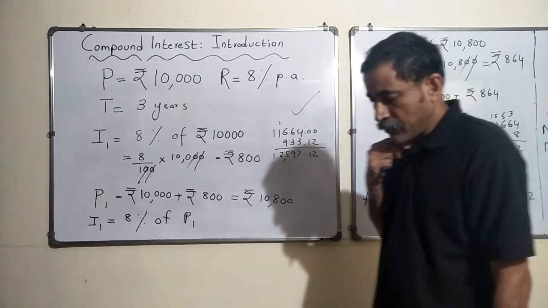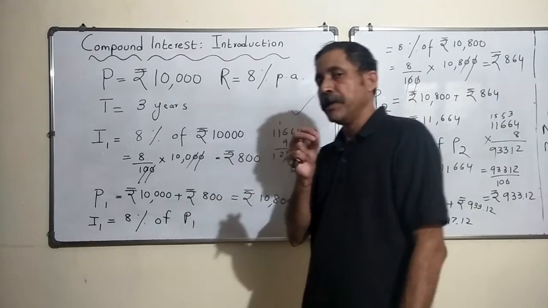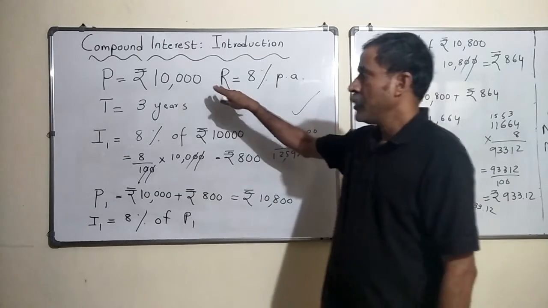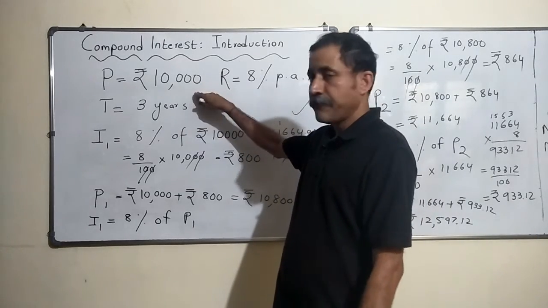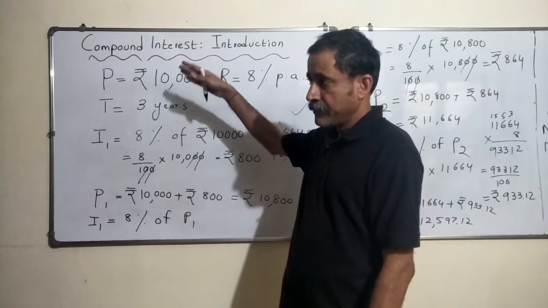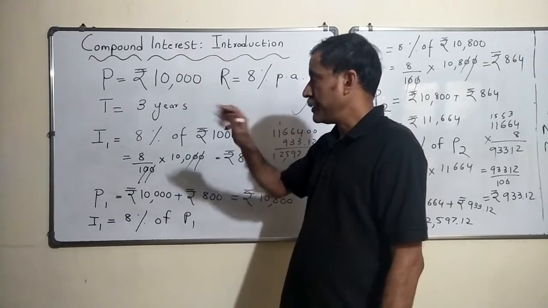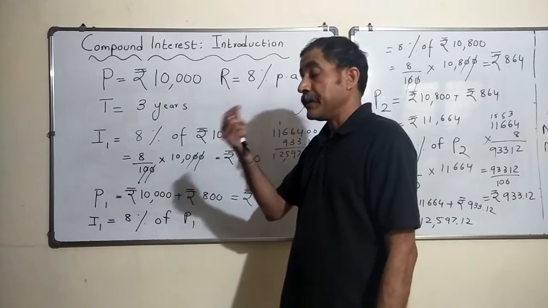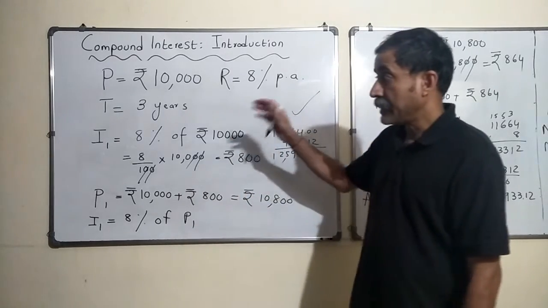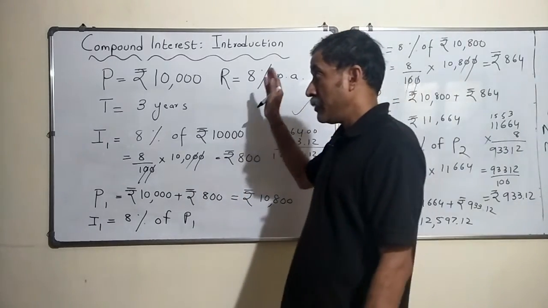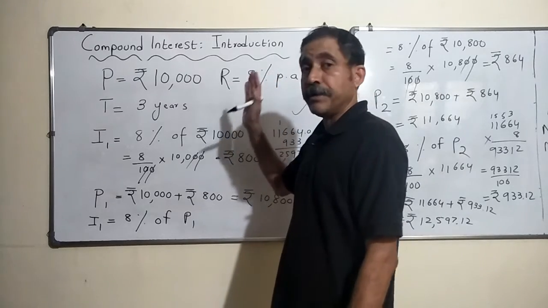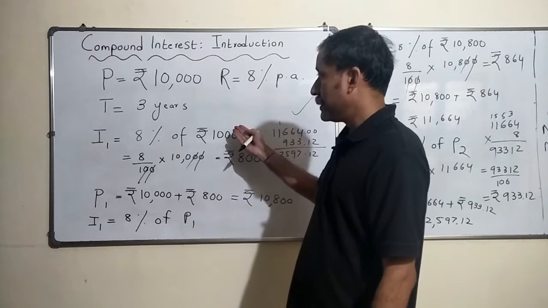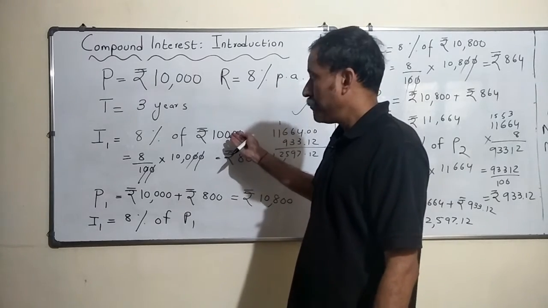Now one thing you would have noticed, in the case of simple interest, the principal for each subsequent year remains the same. So principal is 10,000 in the first year, 10,000 in the second year, 10,000 in the third year. Every year it is the same, and 8% of 10,000 amounted to 800 rupees. But in the case of compound interest, the principal keeps on increasing because I add the interest to the principal, correct?